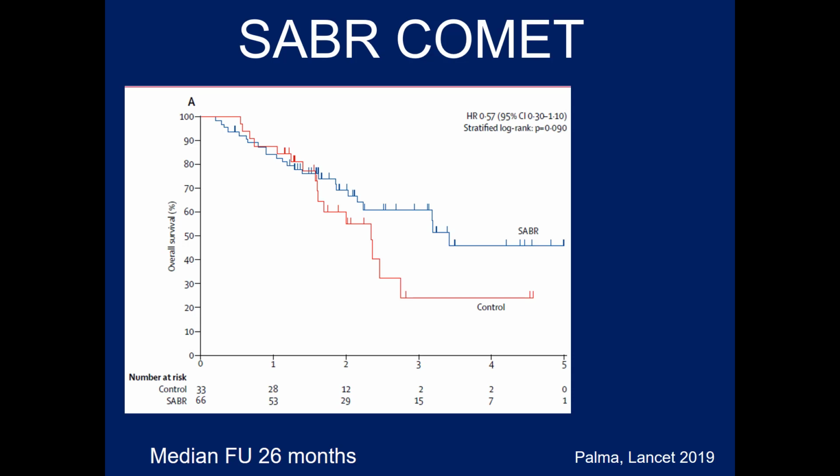Now, this was what they call a phase 2 screening study, and in their view, so long as they get a p-value of less than 0.2, then they should go forward with the phase 3. Here's the progression-free survival that we see. A p equals 0.09. The hazard ratio is 0.57. I hasten to point out that there were 3 deaths in the SABRE arm, so there is some toxicity associated with treating metastatic disease.